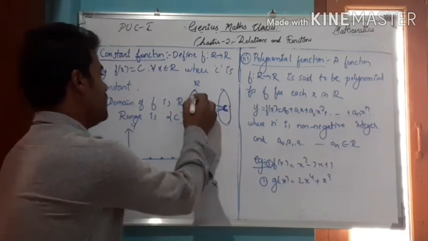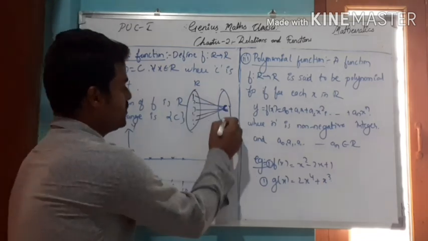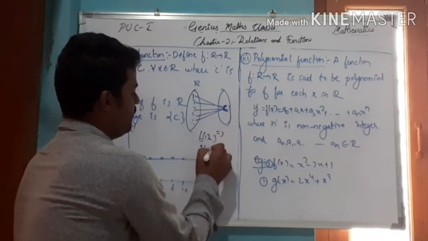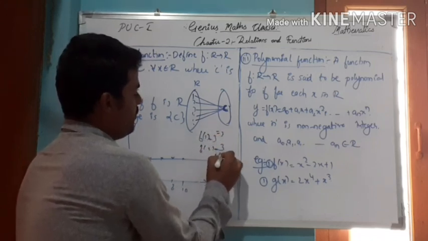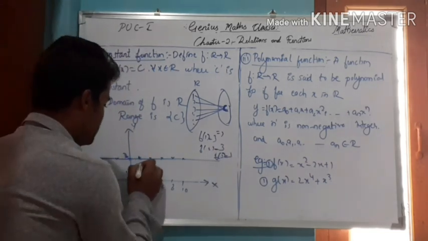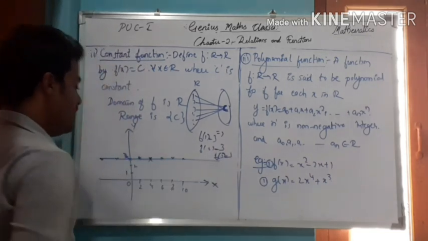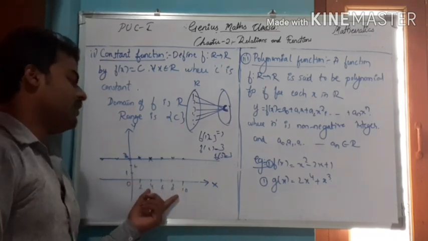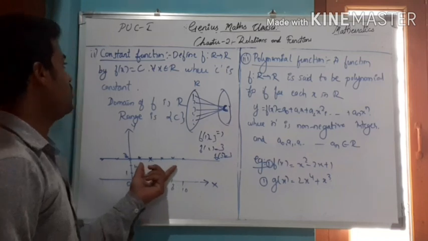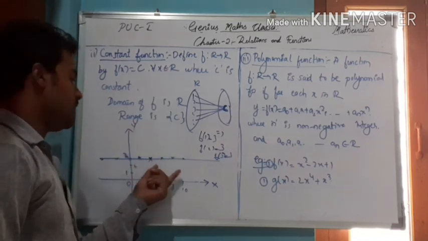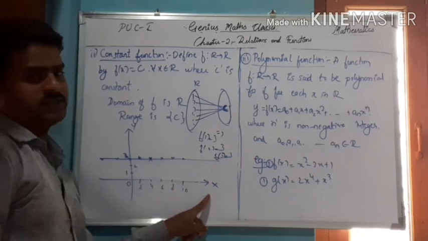That means if you consider c equal to 3, then f of 1 equal to 3, f of 2 equal to 3, f of 3 equal to 3. So for all the values, you will get the image as 3 only. Therefore, this line is always parallel to the x-axis. So the graph of a constant function is a line which is always parallel to the x-axis.